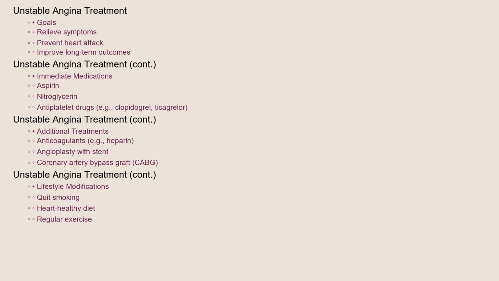Treatment for unstable angina aims to relieve symptoms, prevent a heart attack, and improve long-term outcomes. Immediate treatment often involves medications such as aspirin, nitroglycerin, and antiplatelet drugs like clopidogrel or ticagrelor to prevent further clot formation. Anticoagulants like heparin may also be used. For more severe cases, procedures like angioplasty with stent placement or coronary artery bypass graft surgery might be necessary to restore blood flow to the heart. Lifestyle modifications, like quitting smoking, adopting a heart-healthy diet, and regular exercise are also crucial.